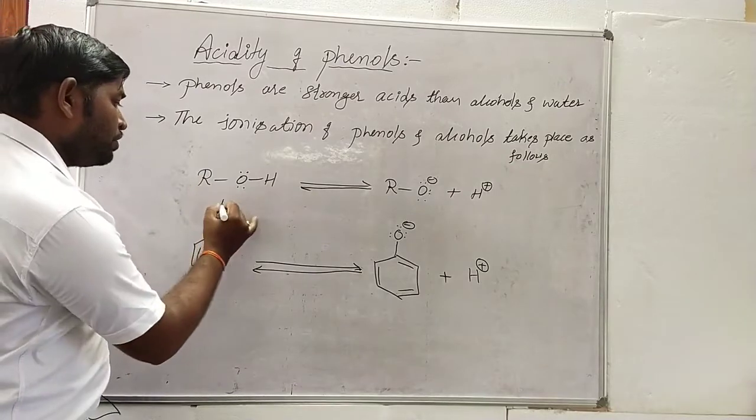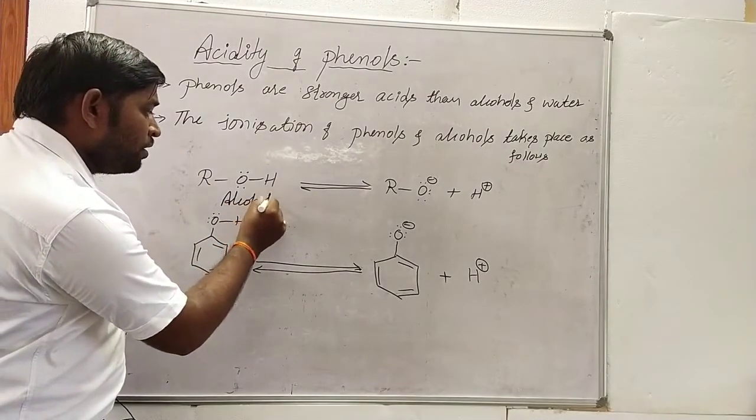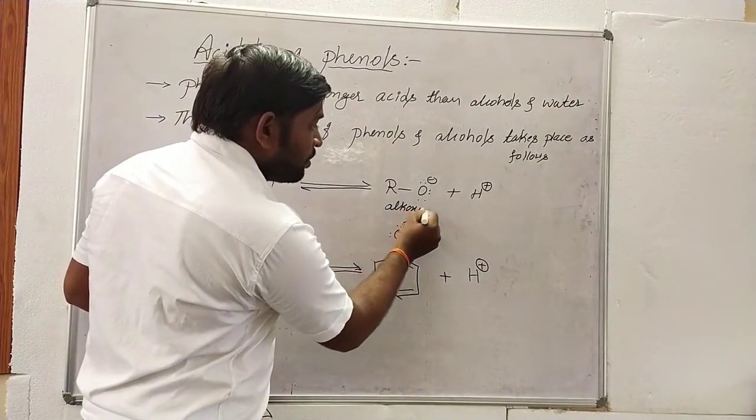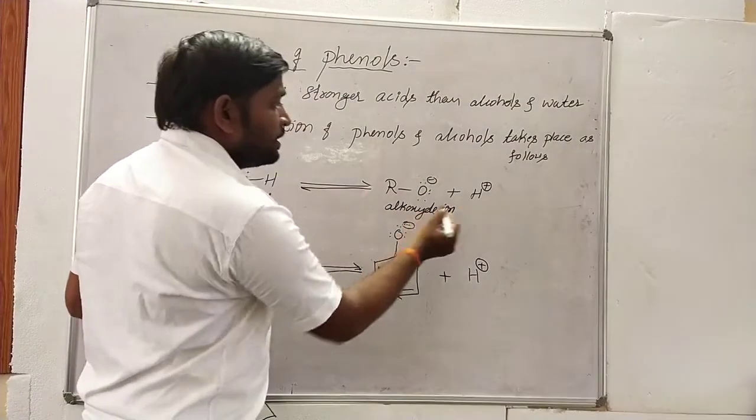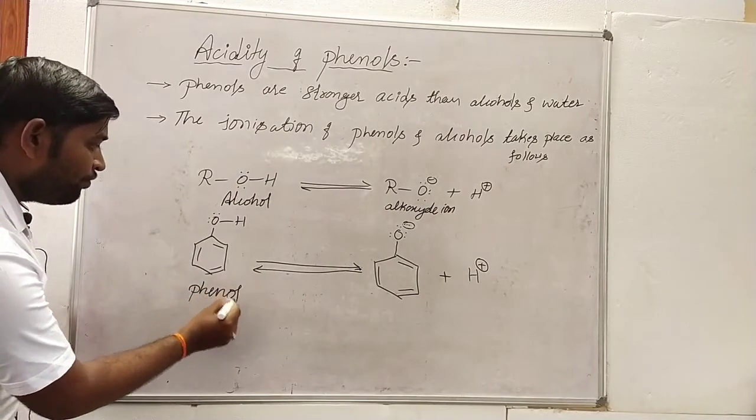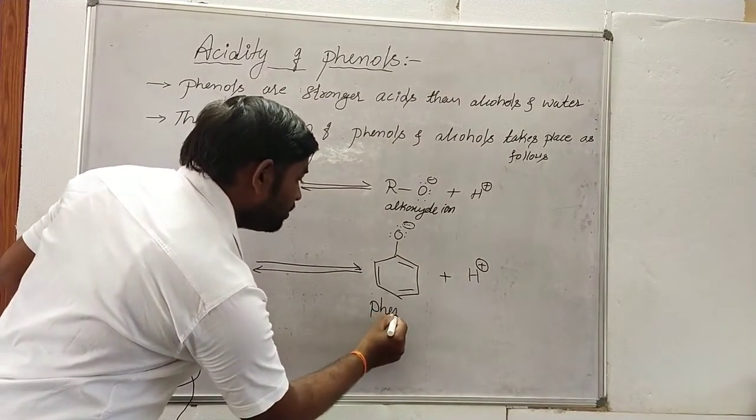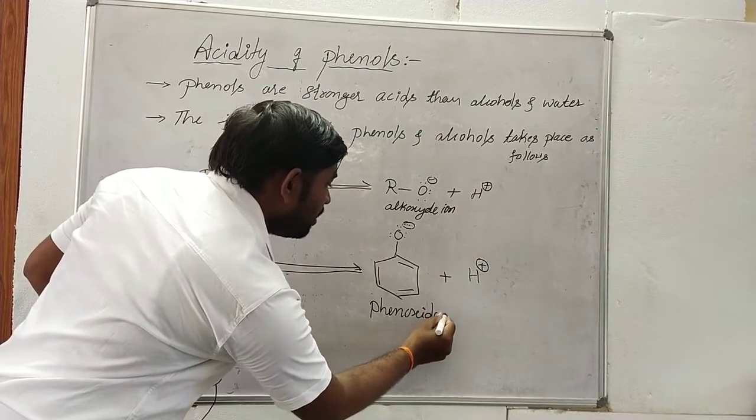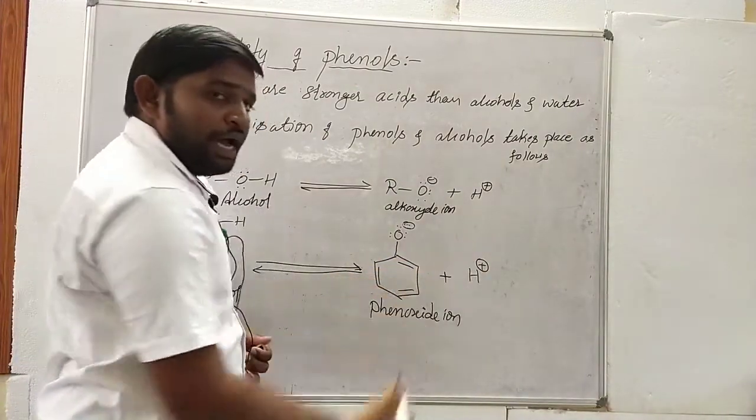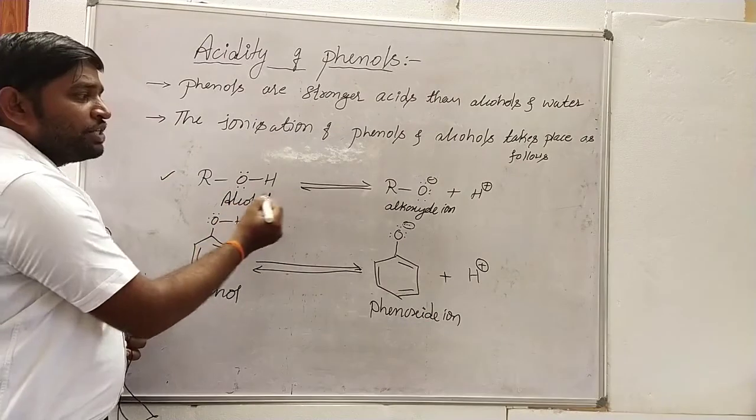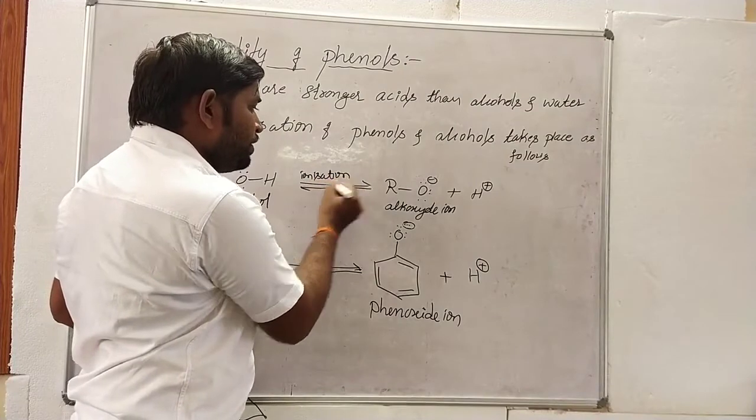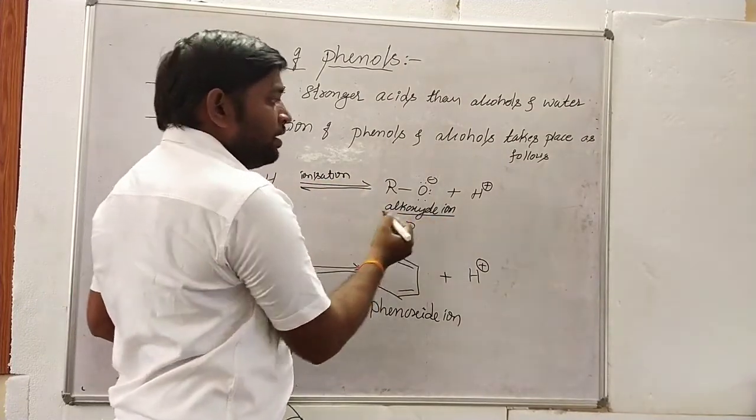This molecule is called the alcohol molecule. This is the alkoxide ion, and this is the hydrogen ion, a cation. This is called phenol, and this is called the phenoxide ion. When phenol undergoes ionization, it leads to the formation of phenoxide ion and hydrogen ion. Similarly, when alcohol undergoes ionization, it leads to the formation of alkoxide ion and hydrogen ion.